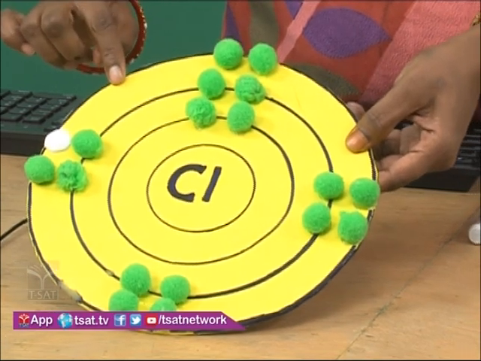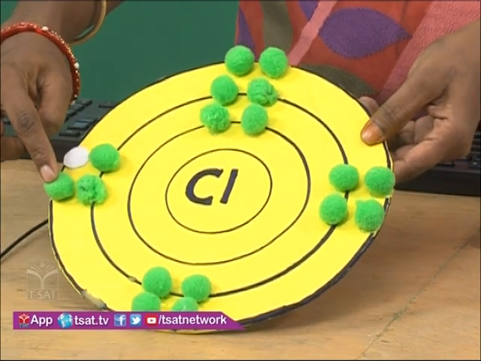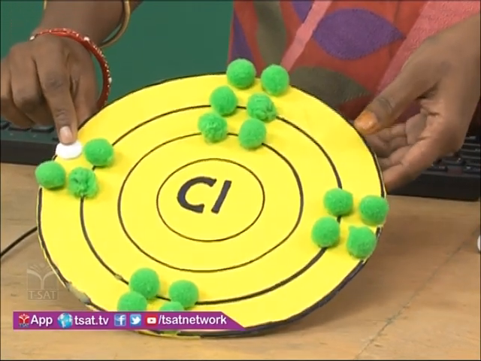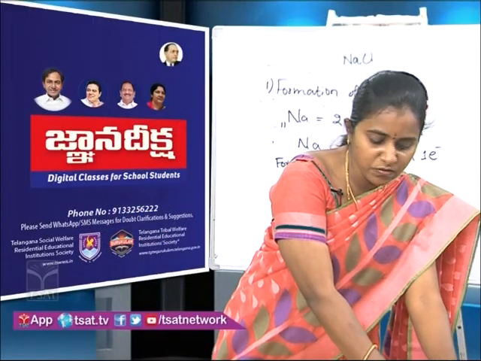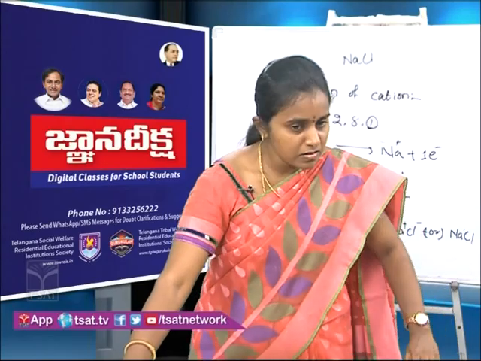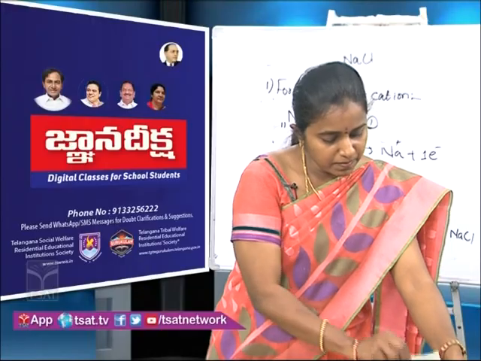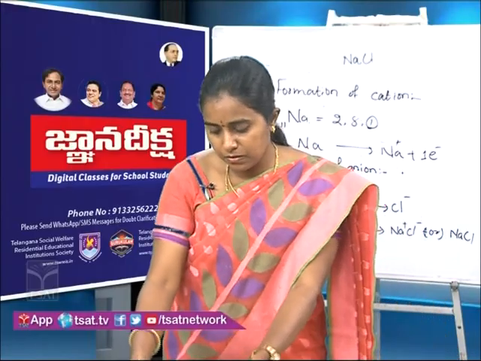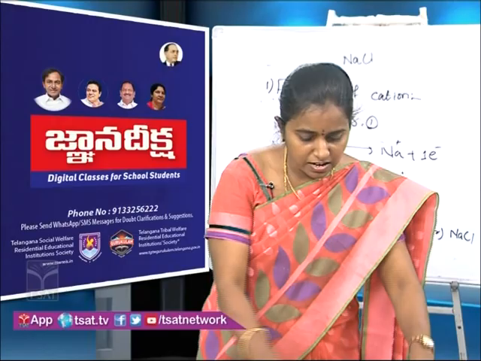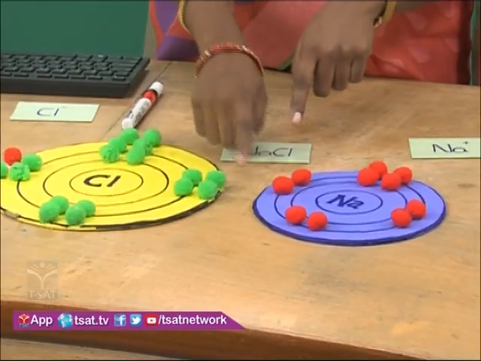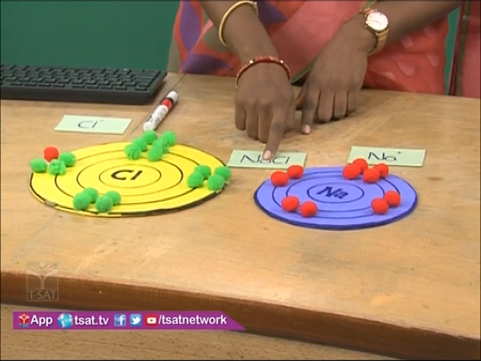See children, in the valence shell chlorine has 1, 2, 3, 4, 5, 6, 7 electrons. It is 1 electron short of getting octet configuration, and that is why an electron is transferred from sodium to chlorine, leaving sodium as a sodium cation and chlorine as a chloride anion, and they come close to each other and experience electrostatic attraction forces between them and form a compound called NaCl.